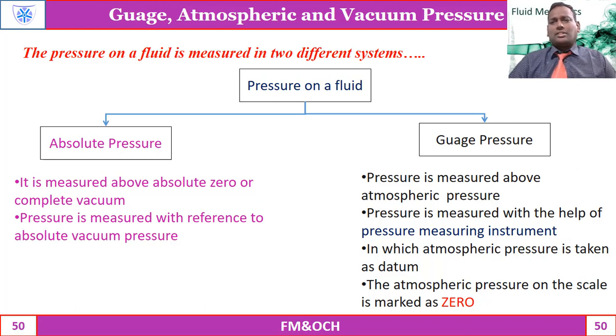Generally, this pressure is measured with the help of pressure measuring instruments. We have different types of instruments like Bourdon pressure gauge and diaphragm gauge. For example, even while measuring pressure in a bike also, we have seen a gauge. Only that gauge is in reference to the atmosphere. In that gauge, the atmospheric pressure is termed as zero. Yes, the same thing, atmospheric is taken as datum. So the atmospheric on the scale of the instrument is zero.